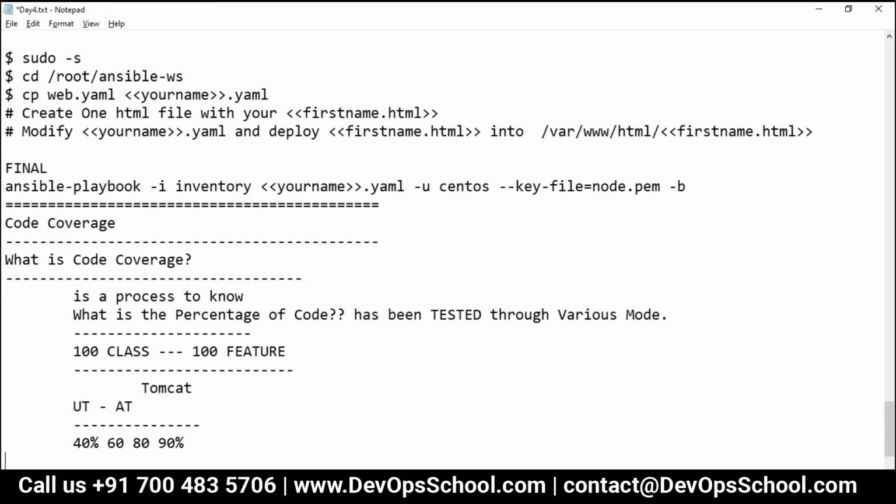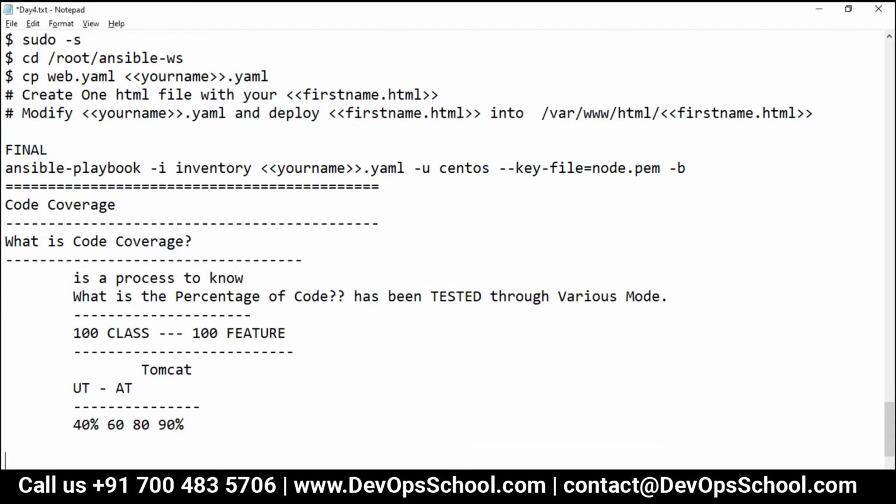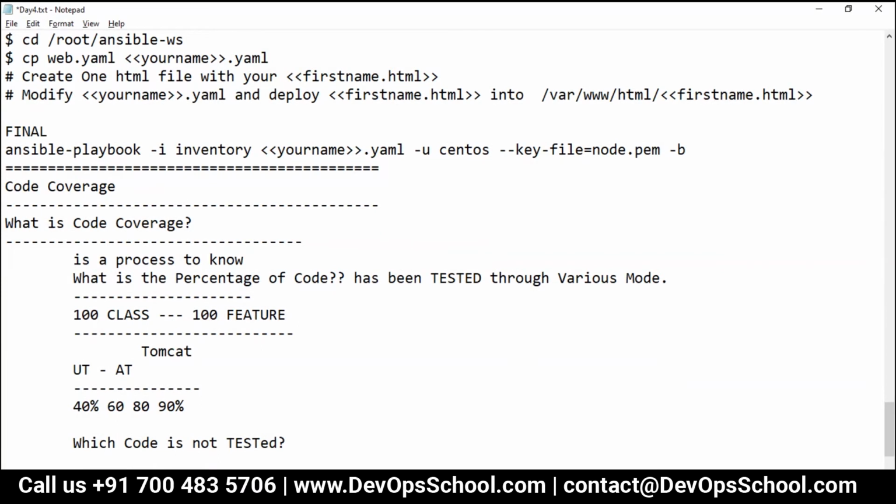What exactly I want to know is which code is not tested. What percentage of code is not tested? That is the thing I want to know.